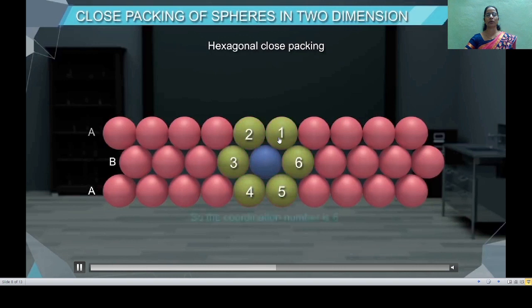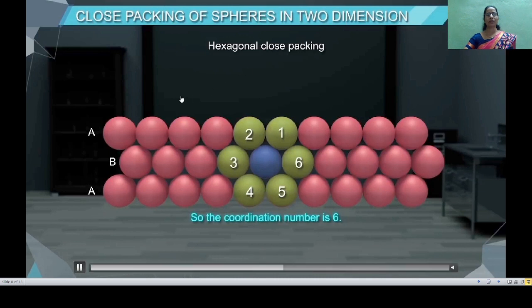Again, if you connect the centers of these neighboring spheres, you will get a regular hexagonal structure, and therefore this arrangement is called hexagonal close packing in 2 dimensions.